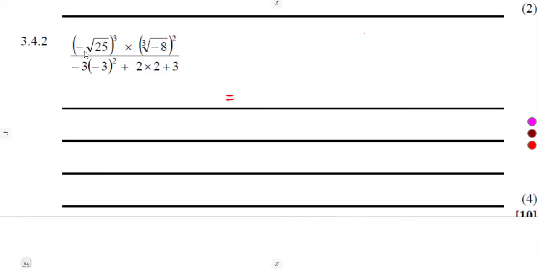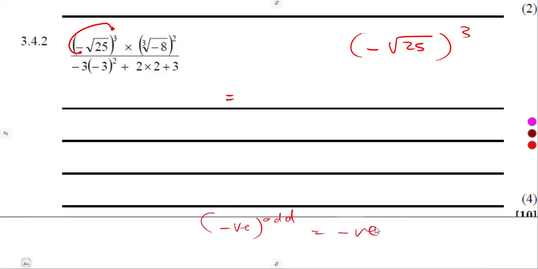All right, simplifying this: minus square root of 25 to the exponent of 3. So we start with a negative. Remember, I talked about this, a negative raised to an odd number remains as a negative. What is the square root of 25? It is 5, to the exponent of 3. Okay, let's ignore that and just write to the exponent of 3. Then we're going to consider the exponents later on.